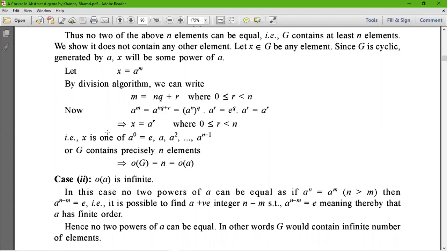But here we assume that the order of a is infinite. Hence, no two powers of a can be equal. In other words, G would contain an infinite number of elements. Hence, it's proved that the order of a cyclic group must be equal to the order of a generator of that group.